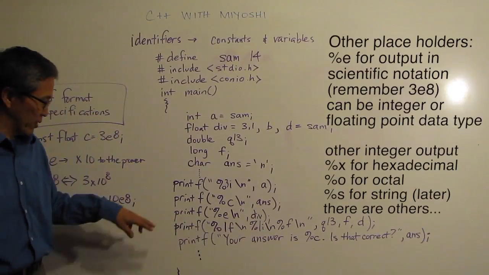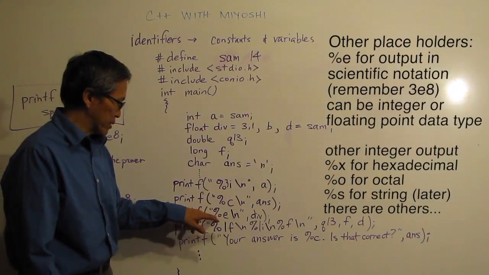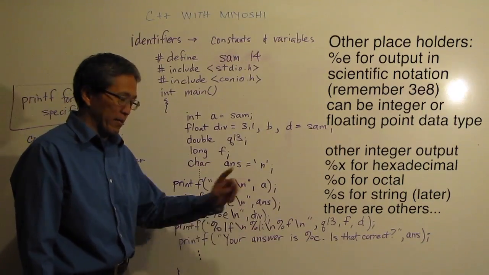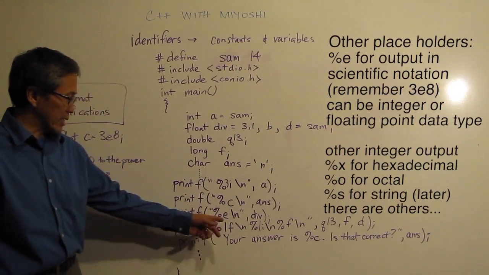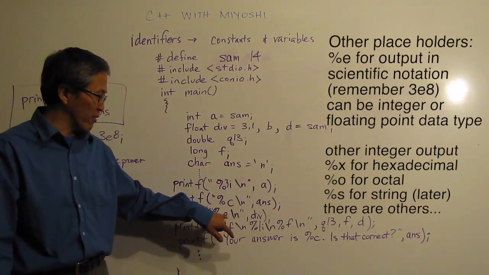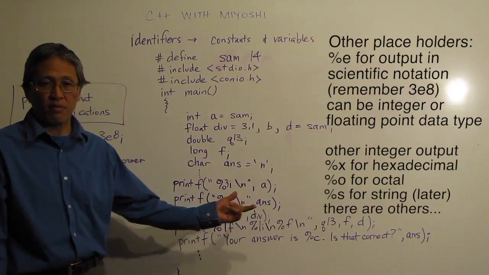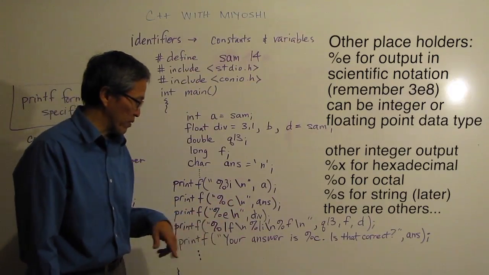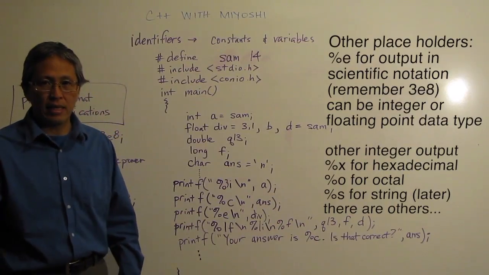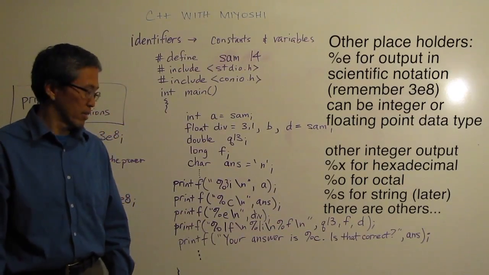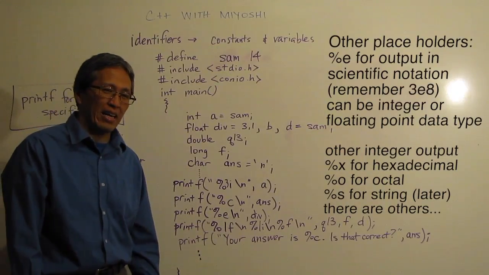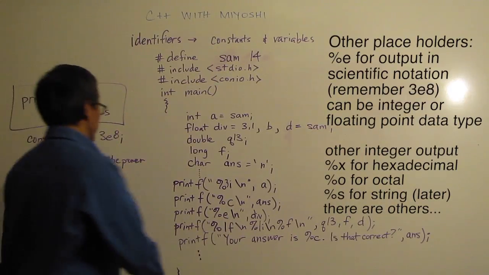Now the one that I skipped over, the printf %e \n double quote comma div. In this case, my e, all that means is output this guy, whatever type of variable it is, and it could be any numerical type of variable. It's going to print it out, div in this case, in scientific notation. So the E just means we're going to do it in scientific notation, and that looks something like this.